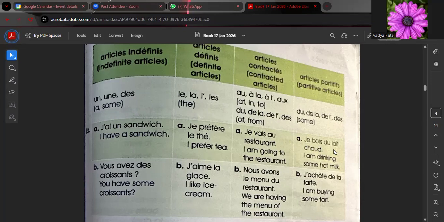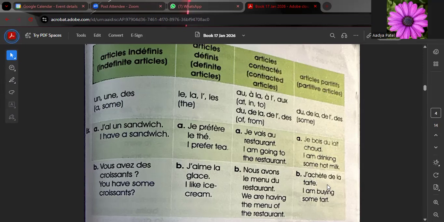So, je bois du lait. I am drinking some hot milk. Lait is masculine singular, so I have used du. And as you know, in the negation, article partitif will change into de. So in the negation, je ne bois pas de lait. Okay. J'achète de la tarte. Tarte is feminine. I am buying some tarte. Je n'achète pas de tarte. I am not buying any tarte.